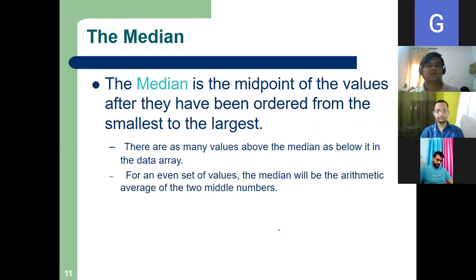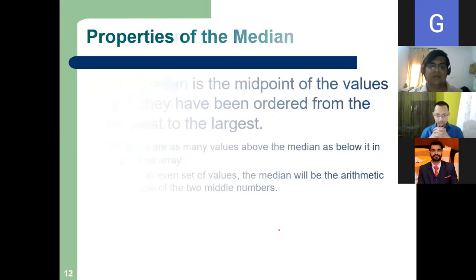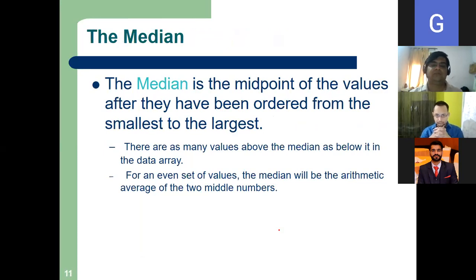So median, what is a median? The median is the midpoint of the values after they have been ordered from the smallest to largest, right? So there are as many values above the median as below it in the data array. So median is a positional average.